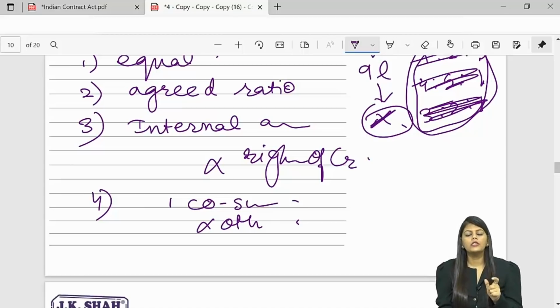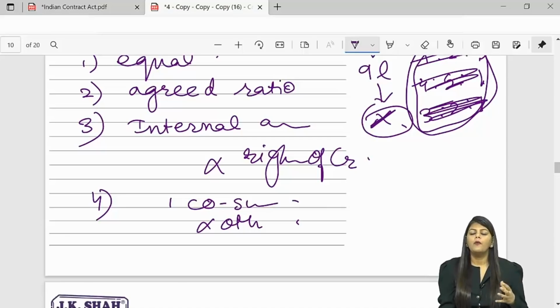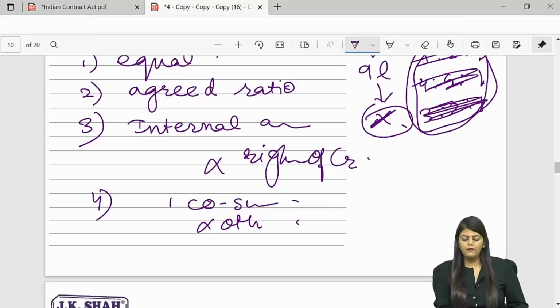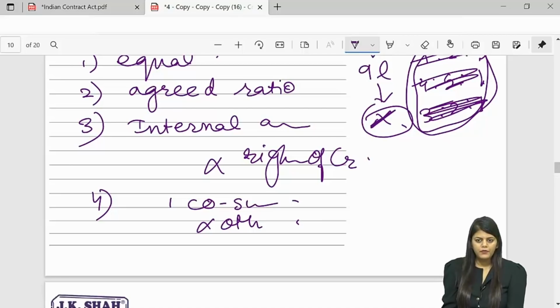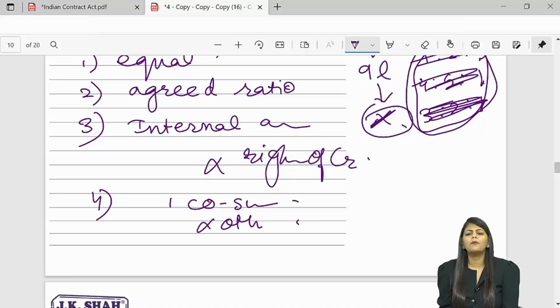So it is secondary. And one more thing: in indemnity, both the parties should be competent. Whereas in guarantee, the principal debtor can be a minor, but the surety and the creditor should be competent persons. Only the principal debtor can be a minor. If you want to know why, a simple example: you give education loans to minors, it's all valid because that's an exception. So this was your indemnity and guarantee.